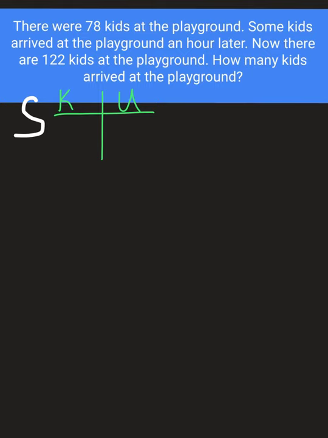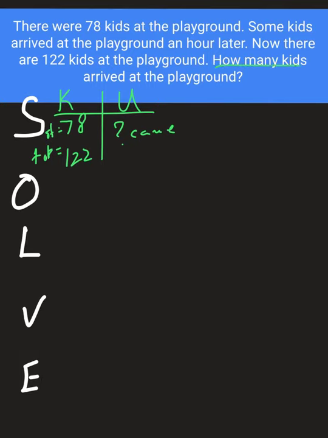Alright, so we know that to start, there were 78 kids at the playground. We don't know how many kids came an hour later. We know that the total was 122. So let's look at our question. How many kids arrived at the playground? We have unknown kids arrived. And then you can put at the playground or however else you want to complete that sentence again.